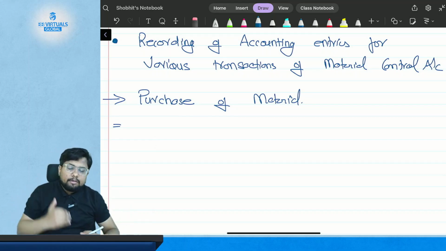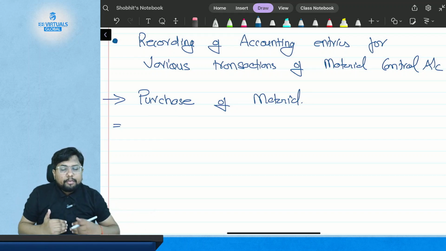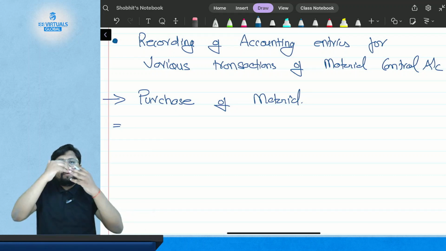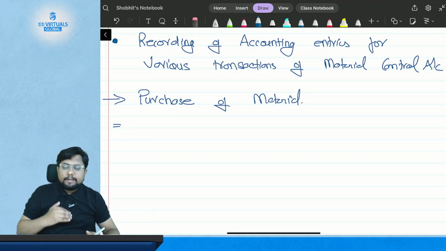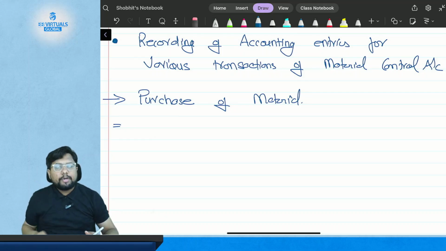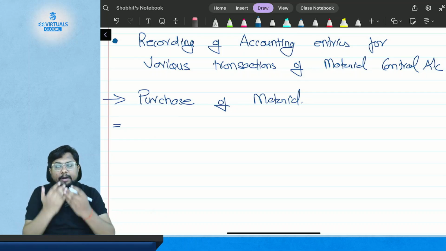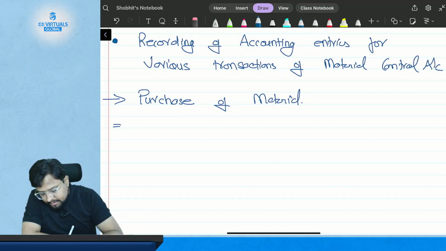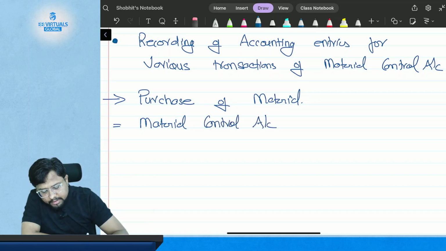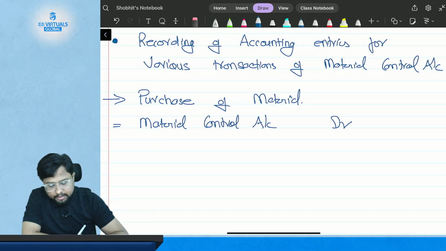So what will happen? Material control account will be debited, because there is an increase in material. That means the first entry when purchasing the material is that the material control account gets debited.